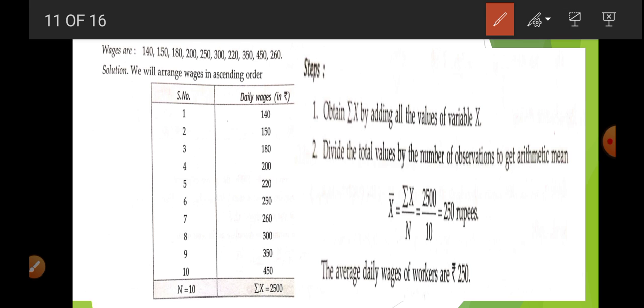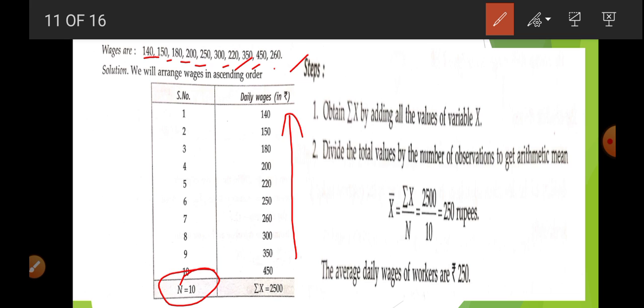Here is one example. The wages are 140, 150, 180, 200, 250, 300, 220, 350, 450, 260. First we arrange them in sequence, that is ascending order, and write serial numbers. There are a total of 10 workers.